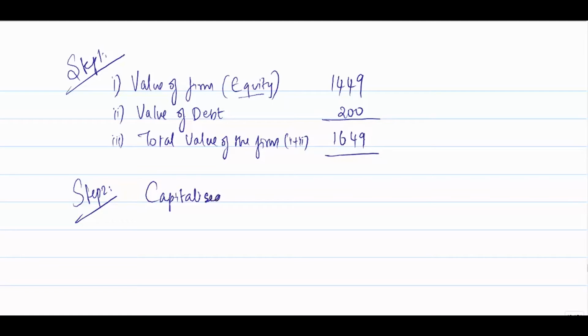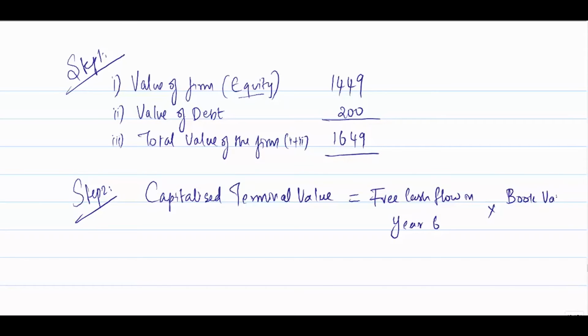For the capitalized terminal value, we should pick up the free cash flow in year 6 and multiply it with the book value multiplier. So the capitalized terminal value is the free cash flow in year 6 multiplied by the book value multiplier.